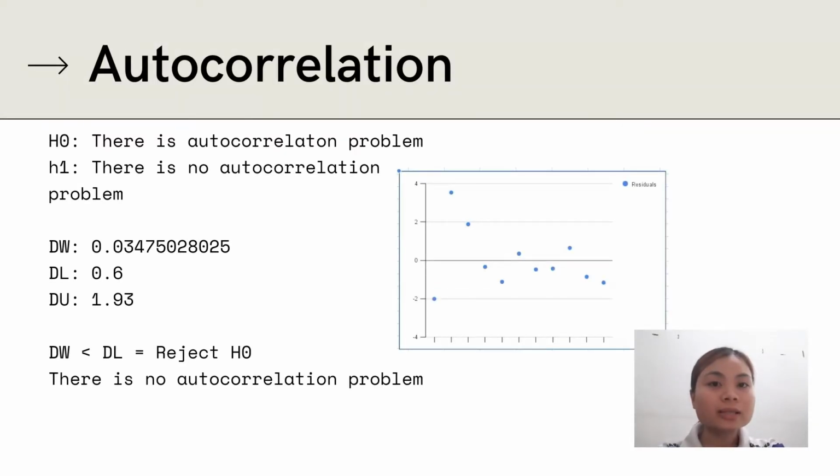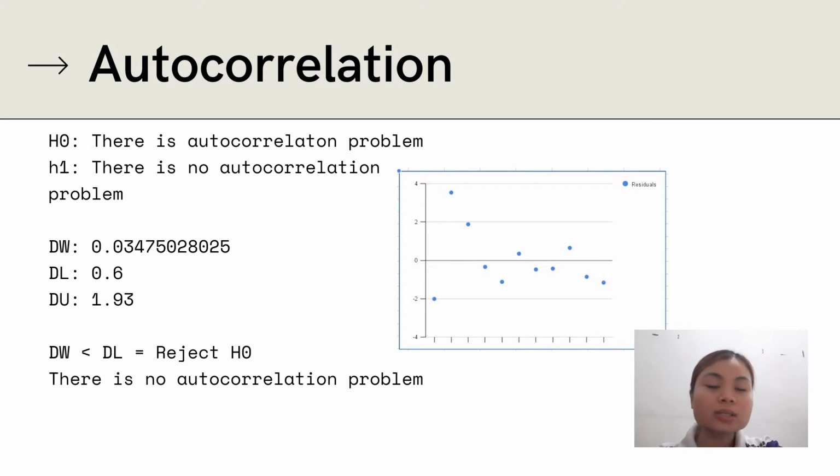Autocorrelation has been tested to find the correlation in variable between a time given and a lag version of it over successive time intervals. Here it is tested by using Durbin-Watson test. The null hypothesis is there is autocorrelation problem, and hypothesis 1 there is no autocorrelation problem.